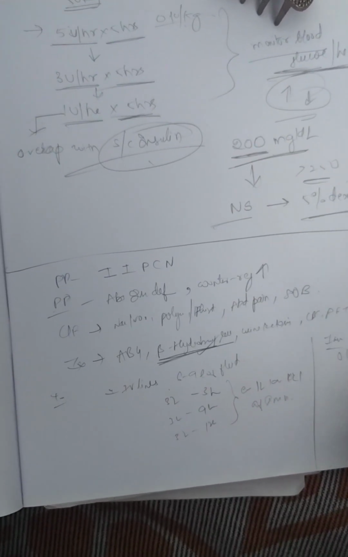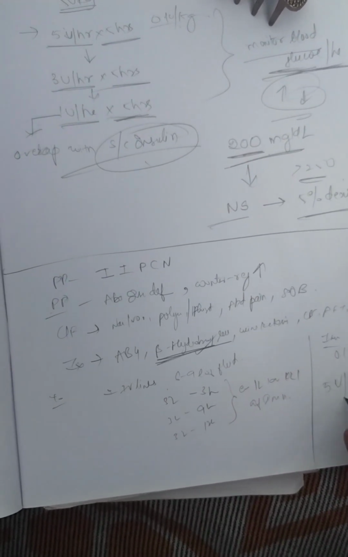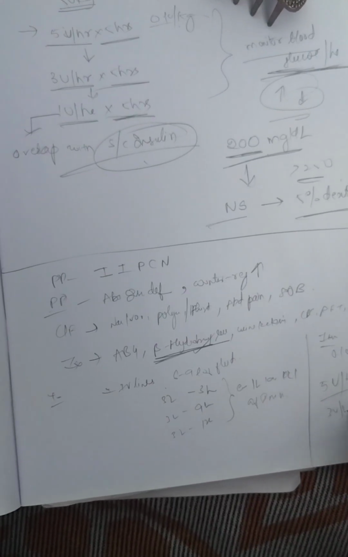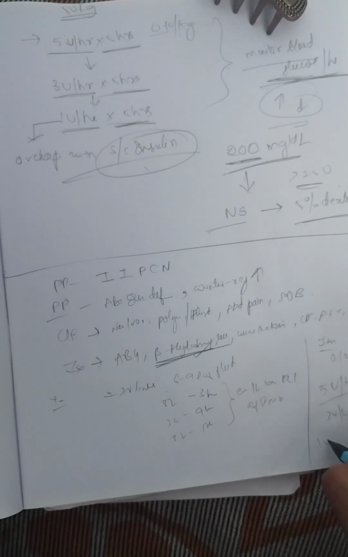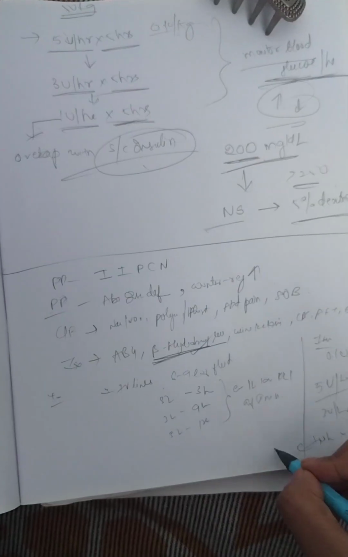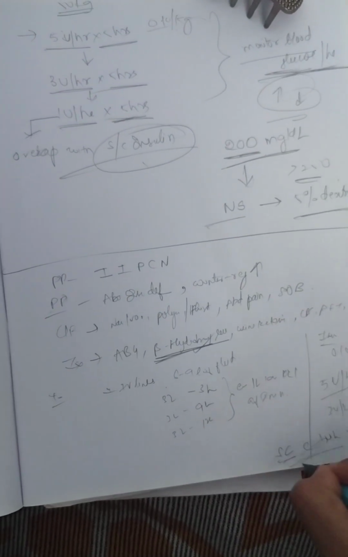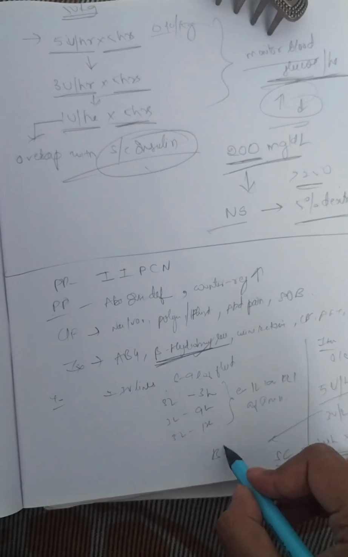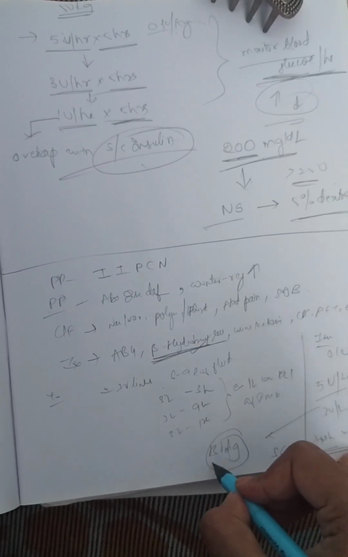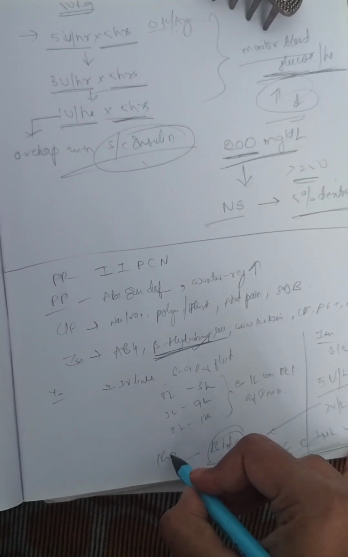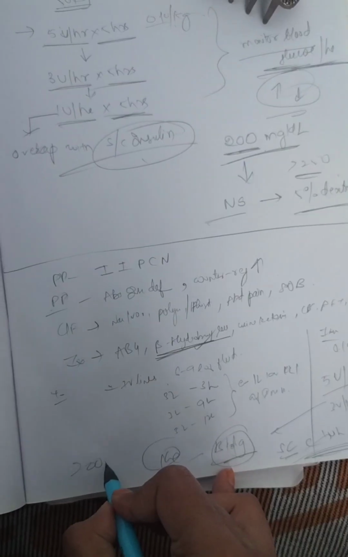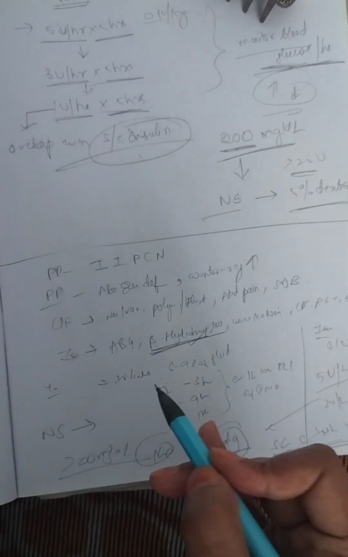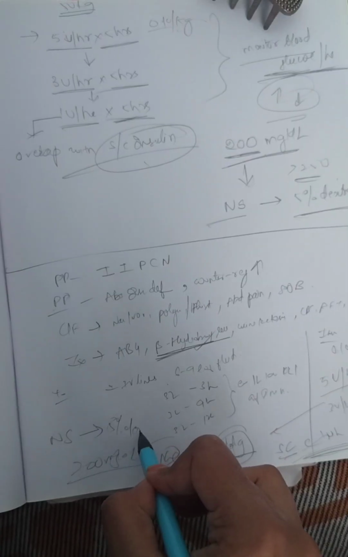For 50 kgs it will be 5 units per hour for 5 hours, 3 units per hour for 5 hours, 1 unit per hour for 5 hours. This can overlap with subcutaneous insulin, and we have to monitor the blood glucose level every 1 hour. If it is near 200 mg per dl, then we have to switch from NS to 5% dextrose.